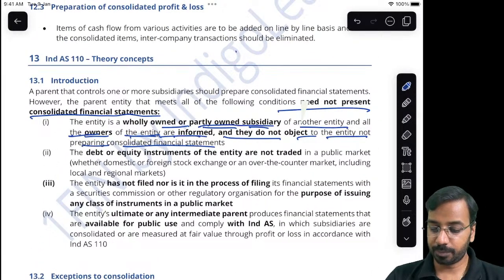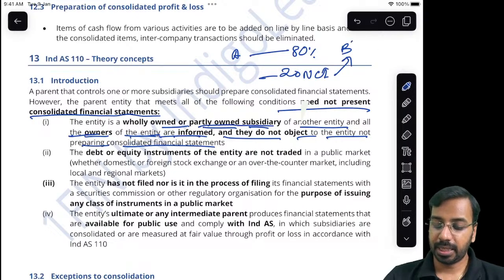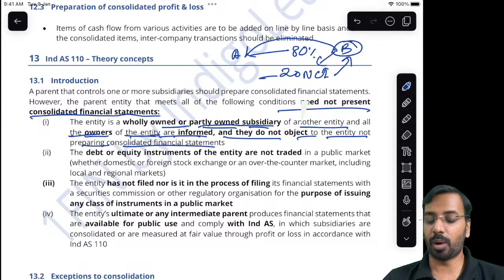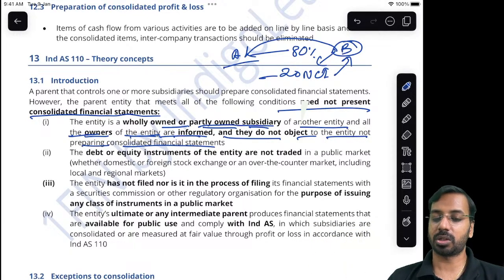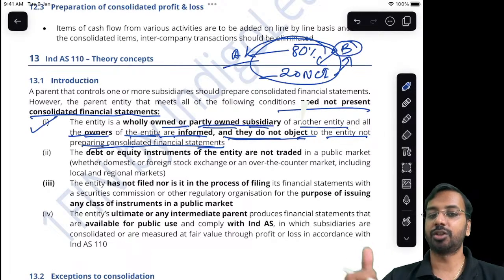meaning to say, if for example, A holds 80% in B, 20% is held by NCI. Now what B has to do is, it has to inform all its owners. So generally what happens, A will decide, B, you don't prepare consolidated financial statement, auditing is costly, preparation of account is costly, don't prepare. So B has to inform all its owners and they should not object to the entity not preparing consolidated financial statement. So this is the first condition. Inform the owners, they should not object.